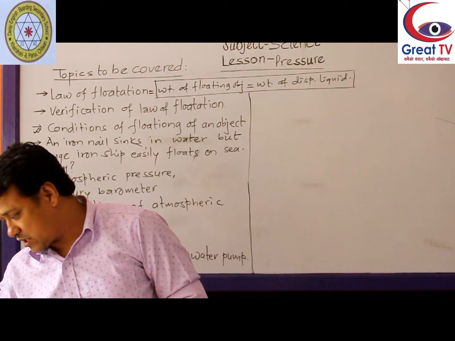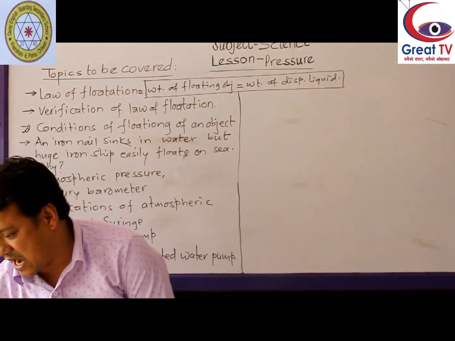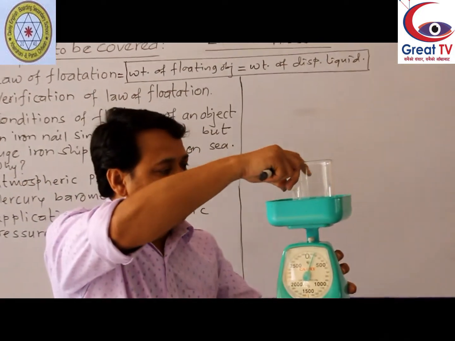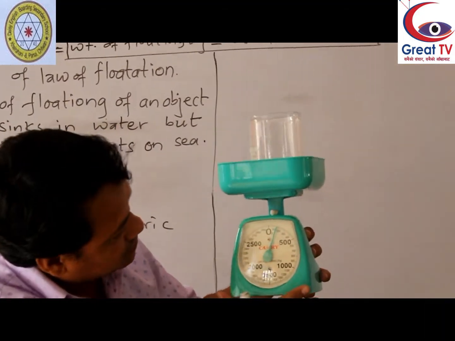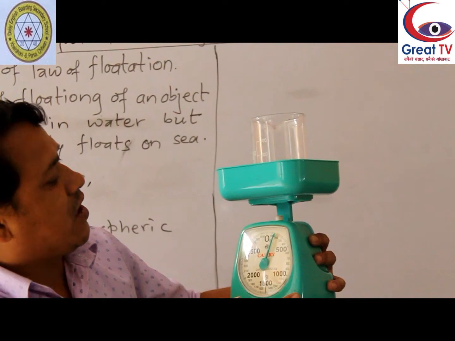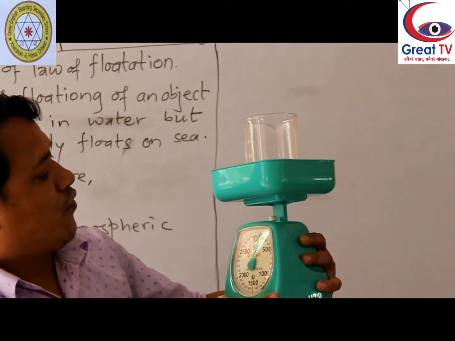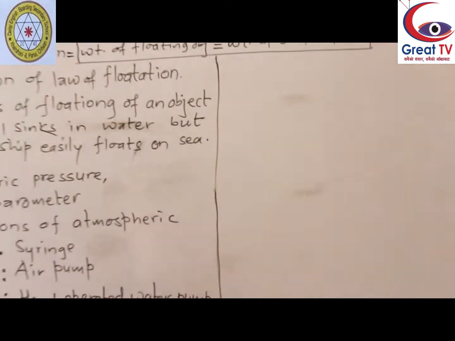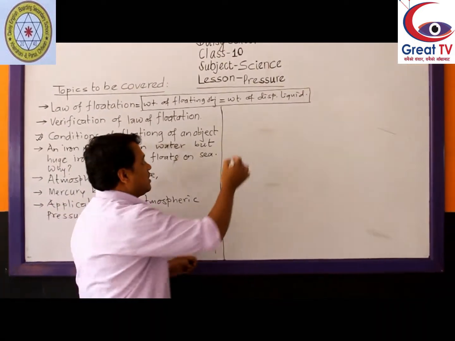For that purpose, first of all, I am going to measure the weight of empty beaker. Let's check how much this is. Weight of empty beaker is 160 gram.